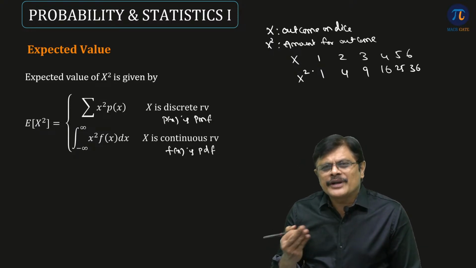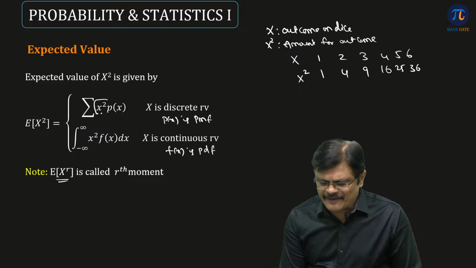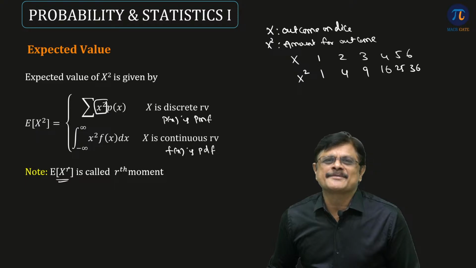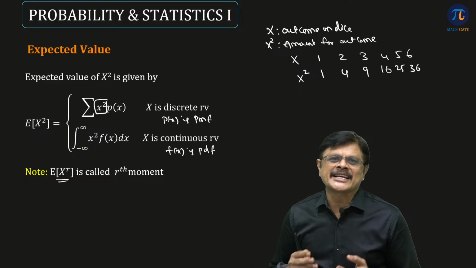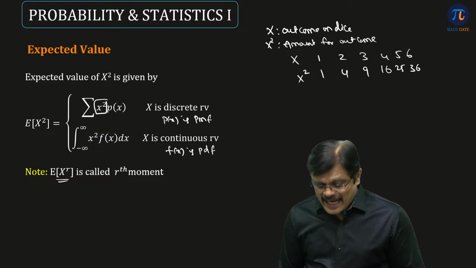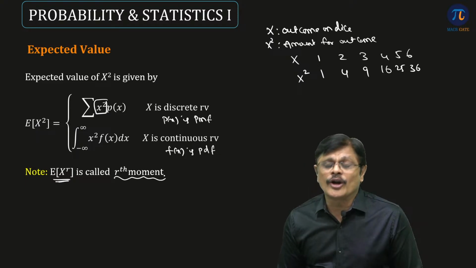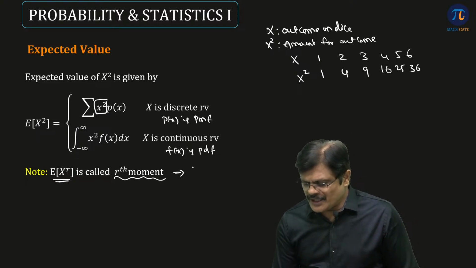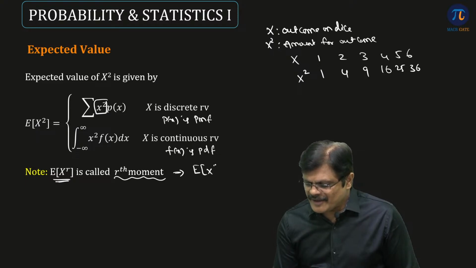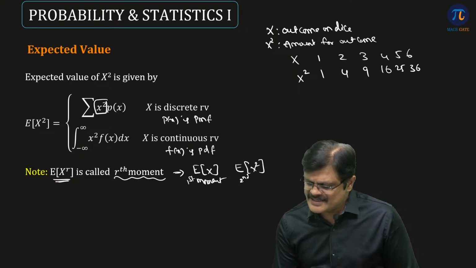So you can also define in the similar manner what is expected value of x power r. Just in place of x square, you will have expected value of x power r. That is sigma x power r into px. In continuous case, integral x power r into fx dx. And this expected value of x power r is given a special name. It is called rth moment. What is it called? We call it as rth moment. So here, this is first moment, and expected value of x square mathematically is second moment.